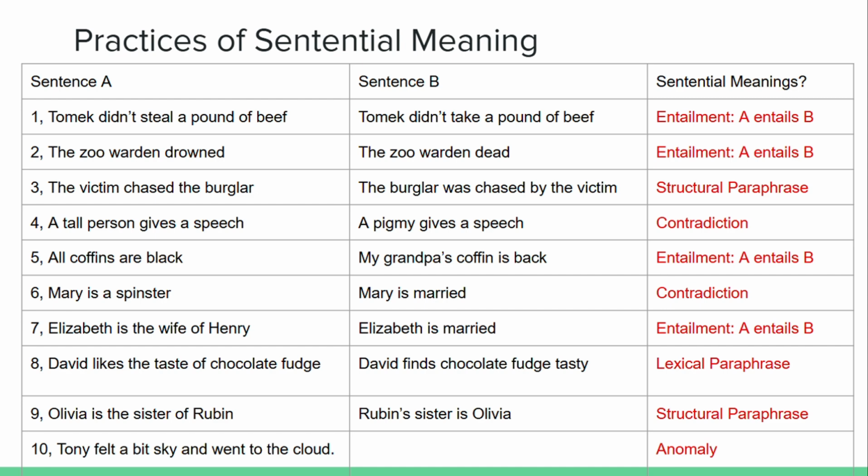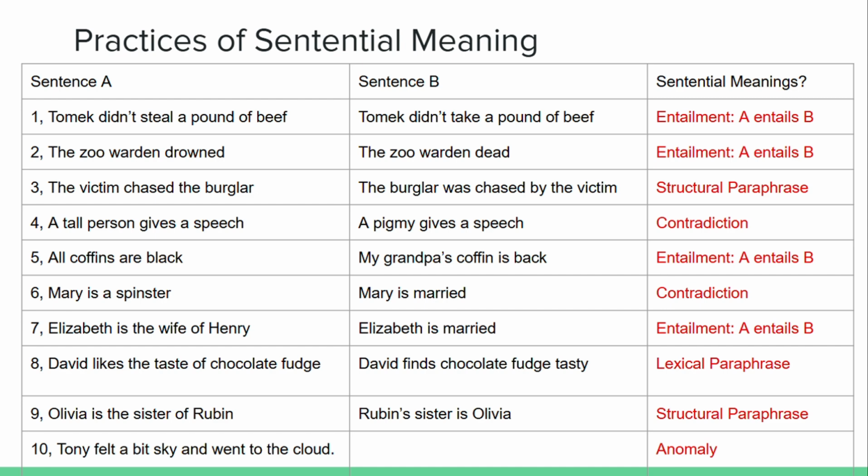Mary is a spinster versus Mary is married. We can see obviously that Mary is a spinster contradicts Mary is married. Let's look at the seventh sentence. Elizabeth is the wife of Henry versus Elizabeth is married. If we align it to the concept of entailment, the first sentence entails the second sentence.